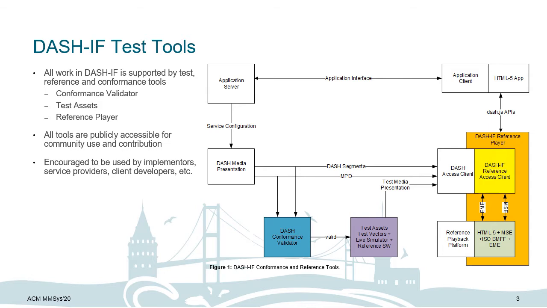Here in figure 1 on the right side of this slide, we can see a baseline architecture of a content distribution system and in which part of the system each of these tools can be useful. Each of the tools are made publicly available for community use and contribution, and therefore they are encouraged to be used by implementers, client player developers, and service providers.